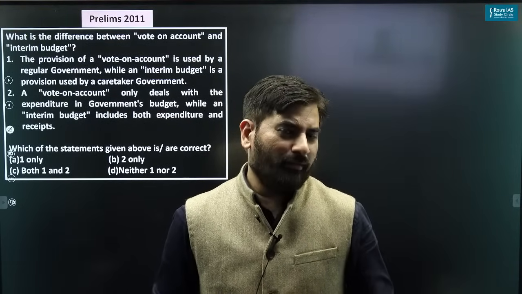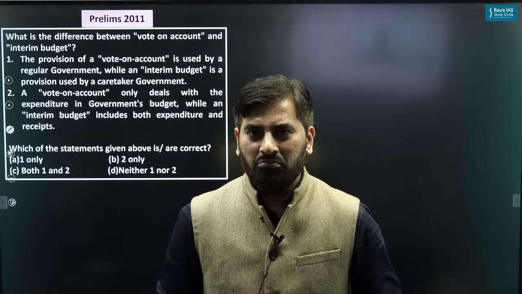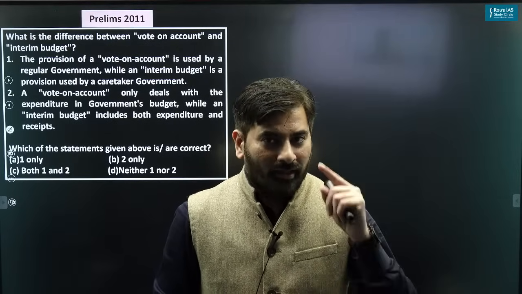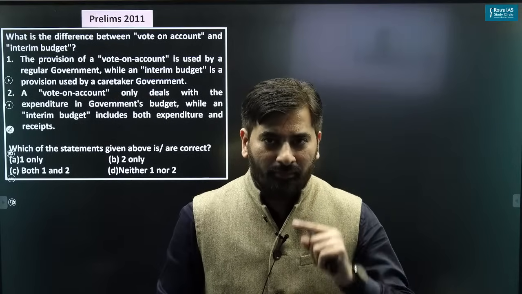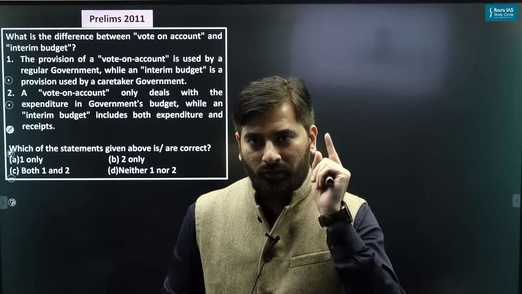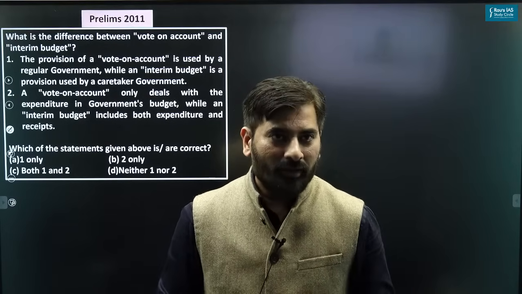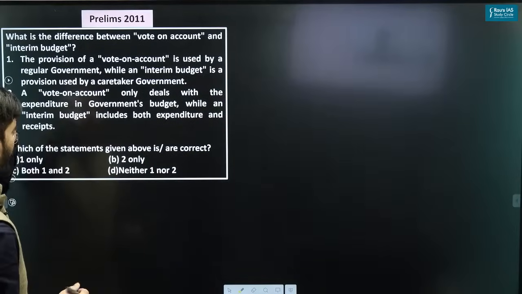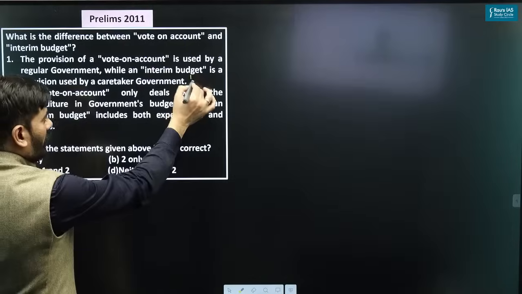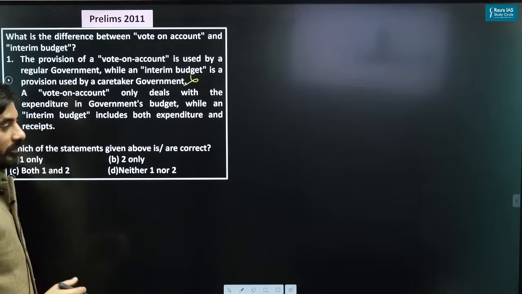So is the interim budget presented by the caretaker government? Obviously not. Interim budget is a budget which is presented by the government which is going to face the elections. So in a simple meaning, interim budget is presented in an election year. So obviously this is incorrect.